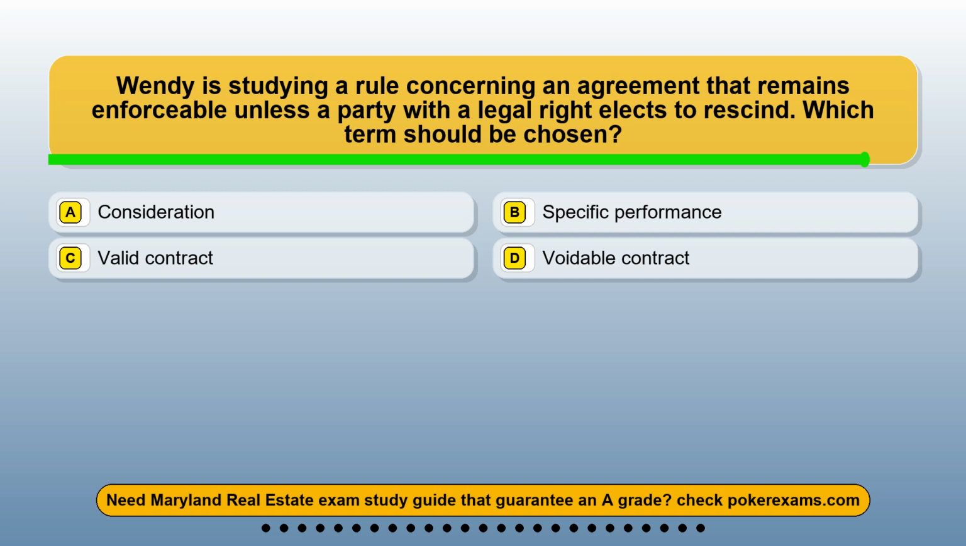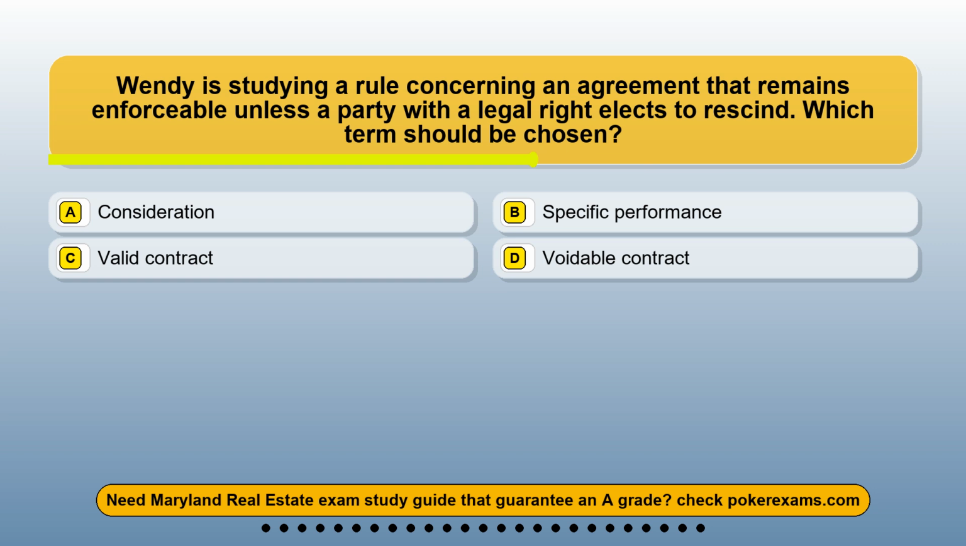Question 9. When studying a rule concerning an agreement that remains enforceable unless a party with a legal right elects to rescind, which term should be chosen? Option A, consideration. Option B, specific performance. Option C, valid contract. Option D, voidable contract.